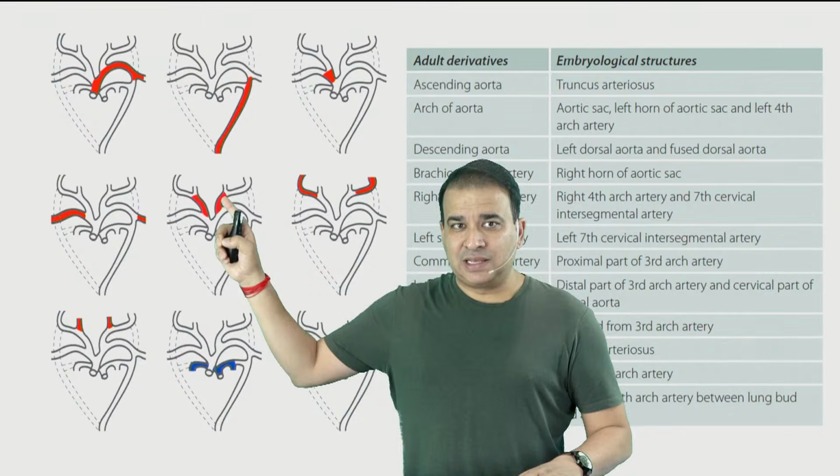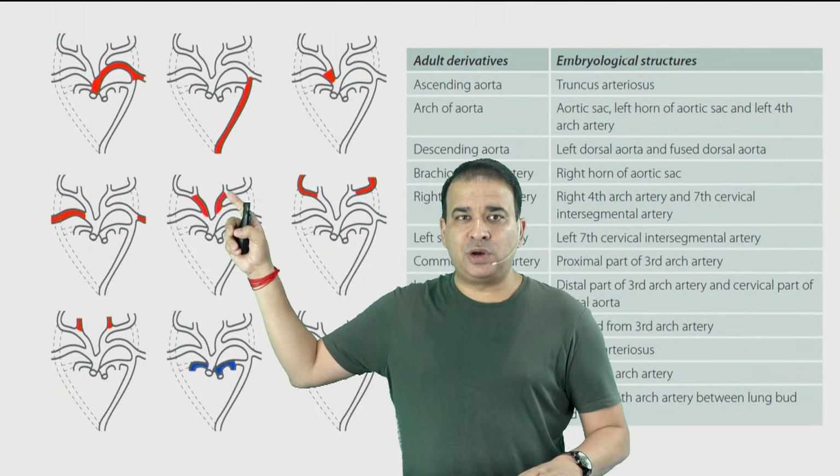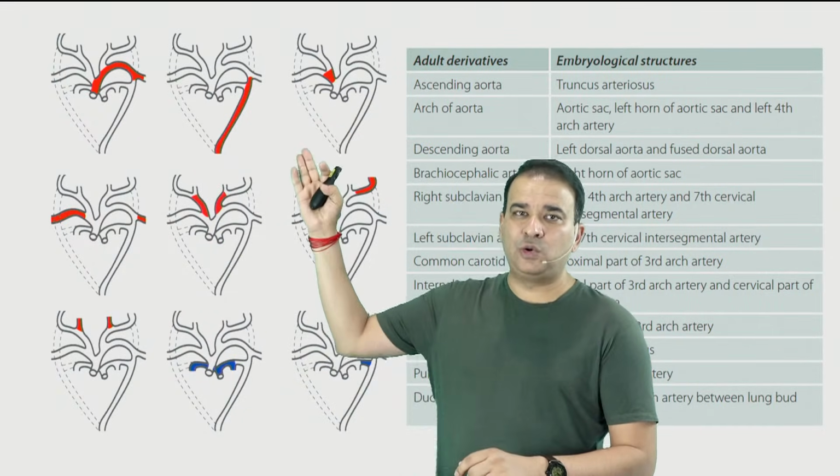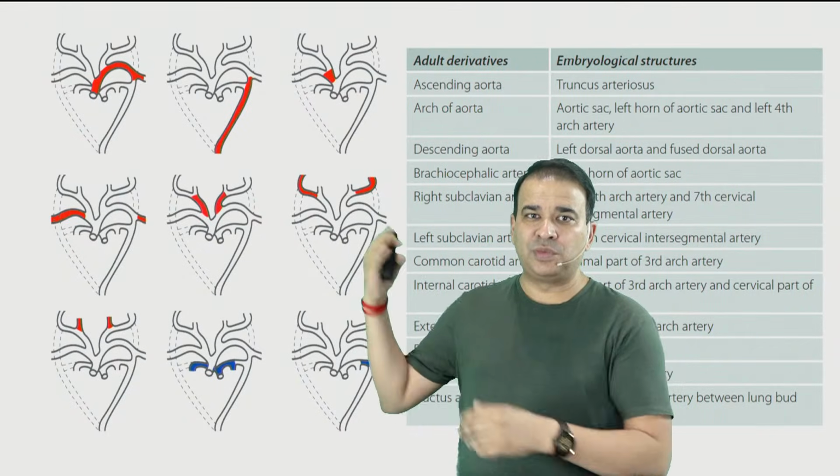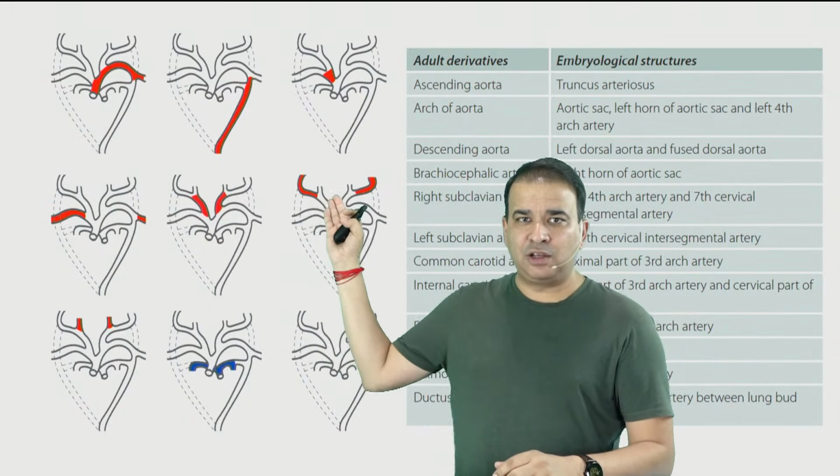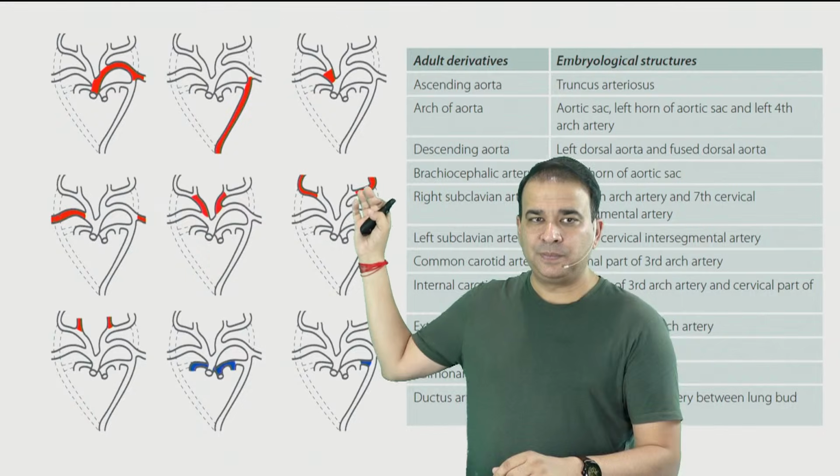The third arch artery goes like this. The third arch artery gives rise to the common carotid, and then its continuity will give rise to the internal carotid. Common carotid and internal carotid are from the third arch. You can see that's the common carotid there, and the continuity over there is the internal carotid.